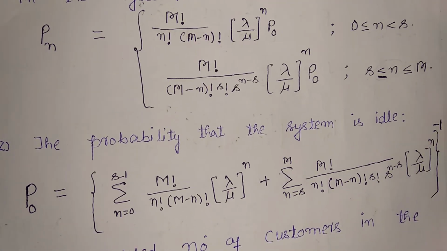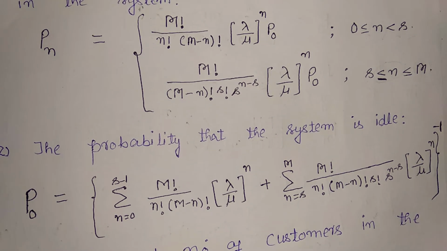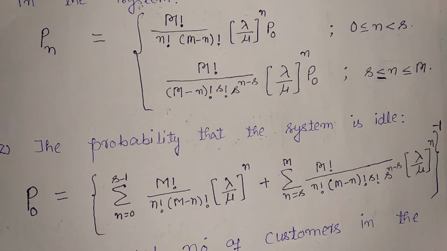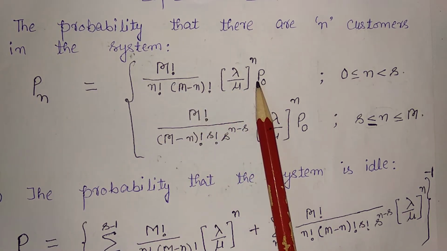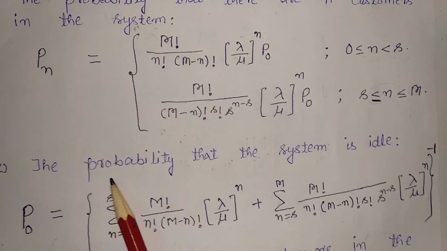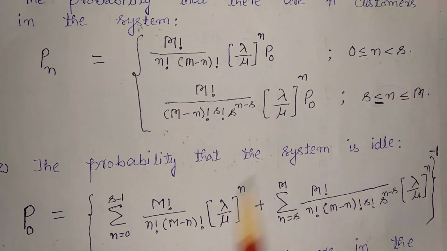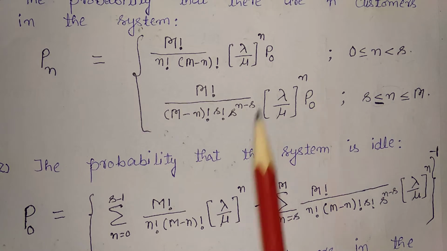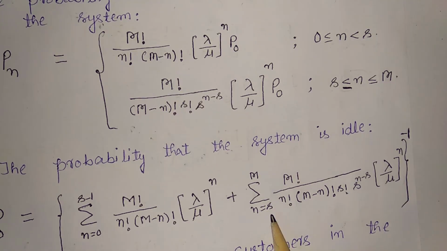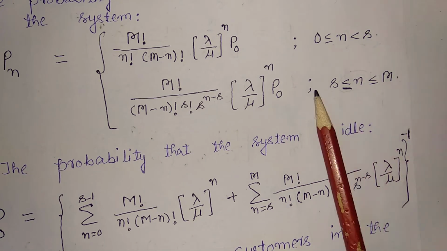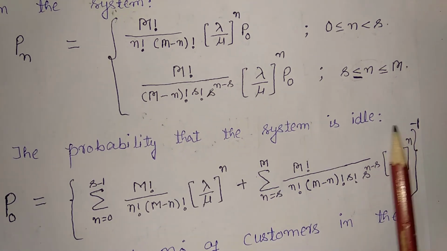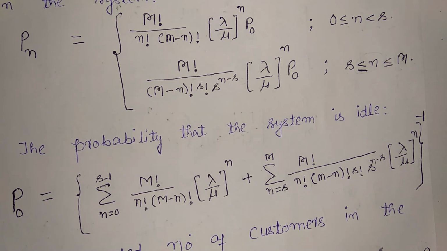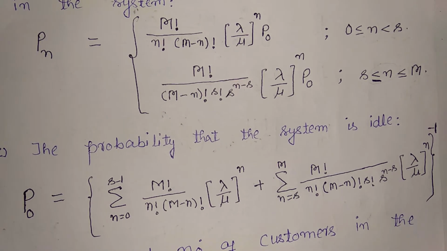After that, the probability that the system is idle, that there is no customer in the system, P0. Simply, take the summation of the first term, neglecting P0, from 0 to s minus 1, because n is strictly less than s. After that, take the summation over the second term, neglecting P0, from s to M. Then take the whole inverse and you will get P0. This is the simple trick to remember the P0 method.